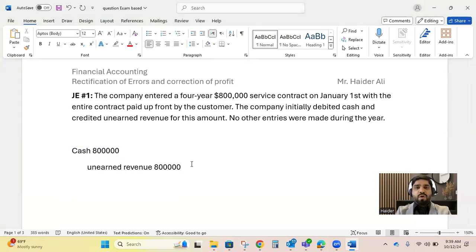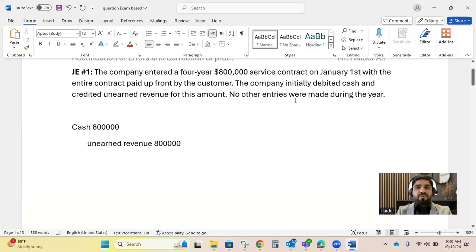But after 1 year passes, you should have recognized the revenue for 1 year only, because the contract will go for 4 years. So 800,000 divided by 4 gives you 200,000 earned revenue each year. Now you need to rectify this because no entry was made during the year for recognition of revenue.